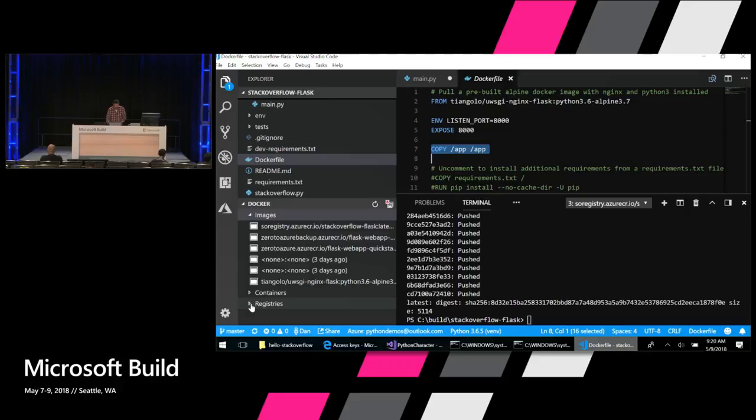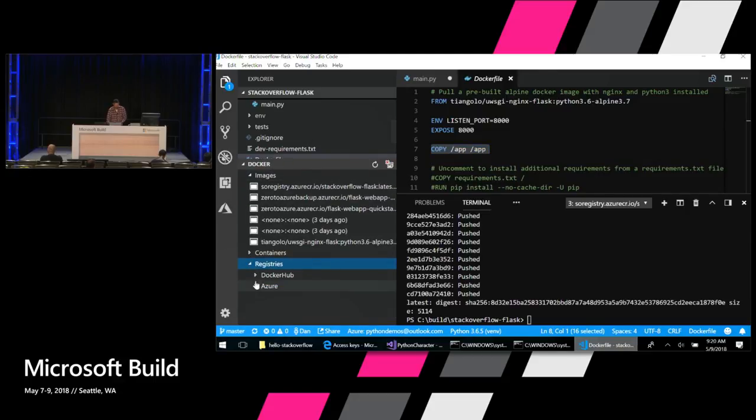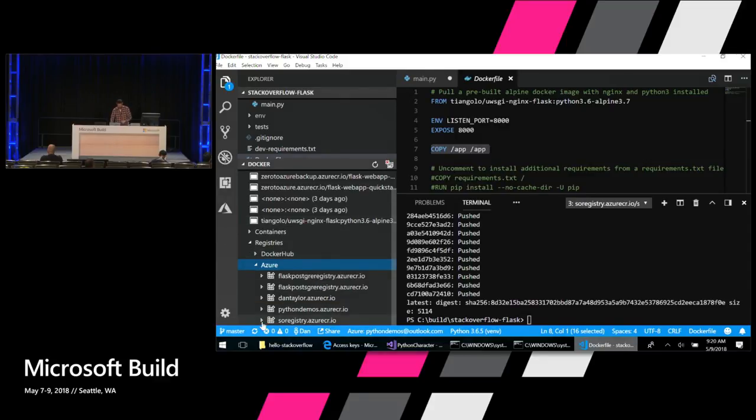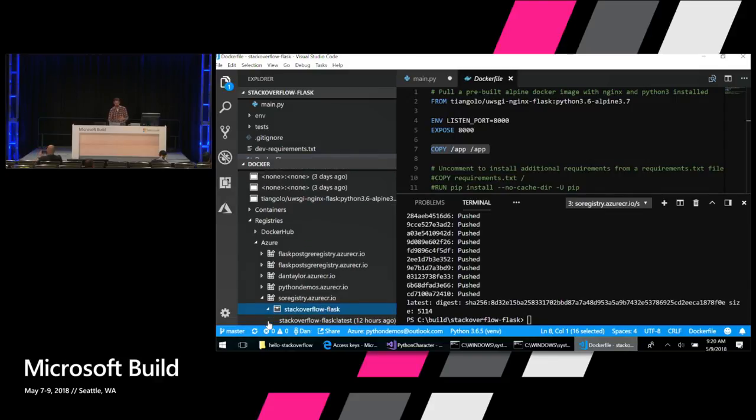OK, so as I mentioned, I just published this container to an Azure Container Registry. Let's go ahead and look at the registries that I have sitting out in Azure. By the way, you can open registries on Docker Hub here as well. But for Azure, I'm using this private registry. So there's that registry that we just created. And there's that image, the Stack Overflow Flask image, and when I expand that, I can see all the different versions or tags. We only have the one that we just created.